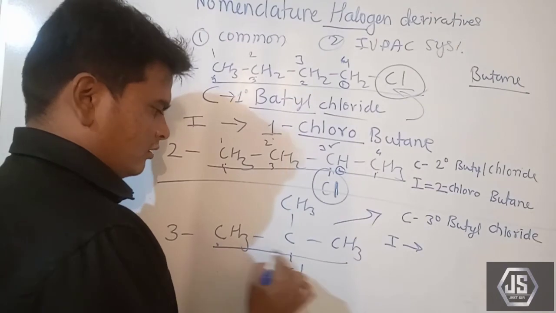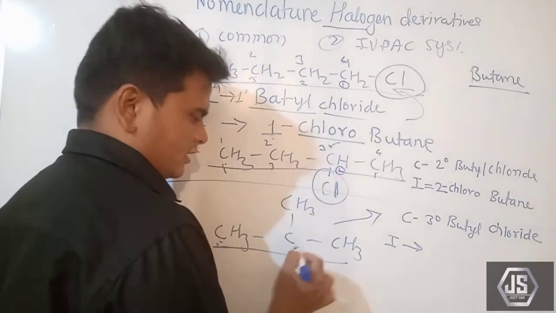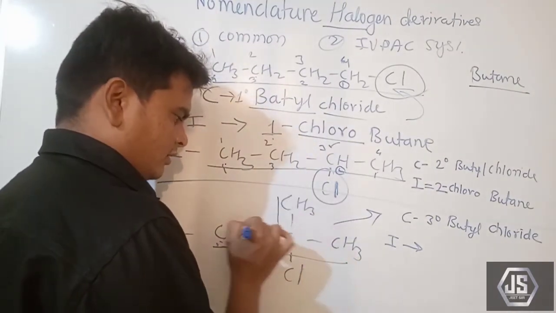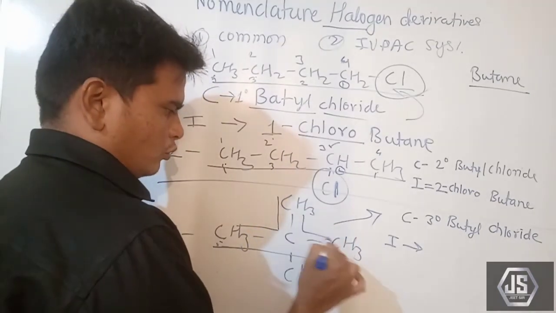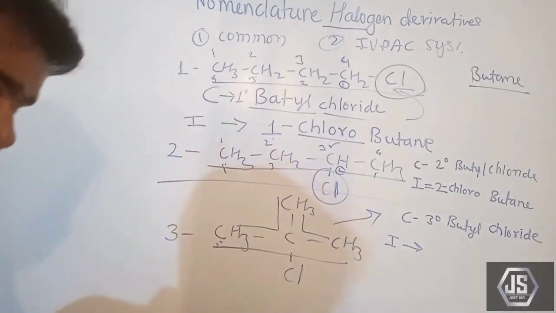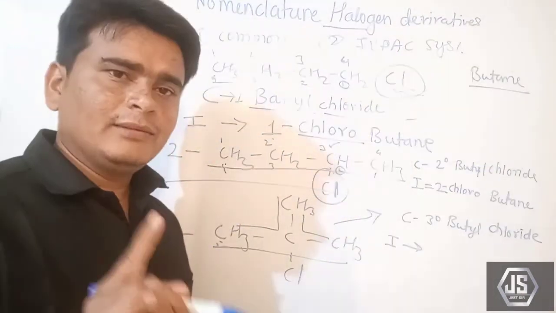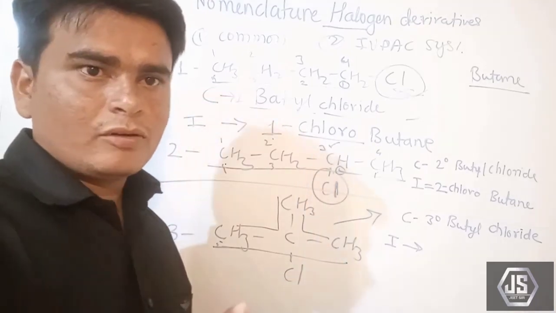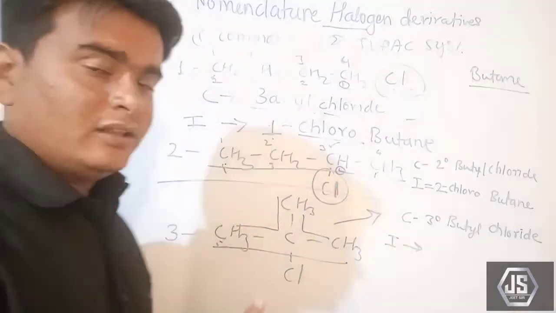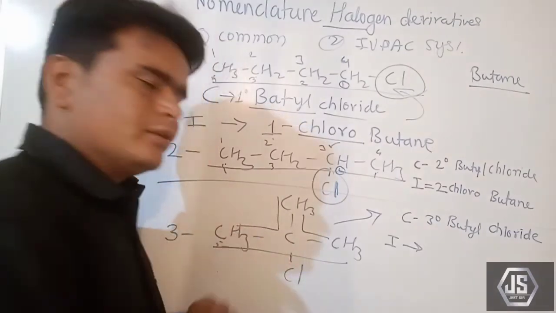see, select the longest chain. We have to take a continuous chain. Okay, we can take this one, this one, or this one, but the chain must contain the maximum number of carbon atoms, and the longest chain containing the halogen group.